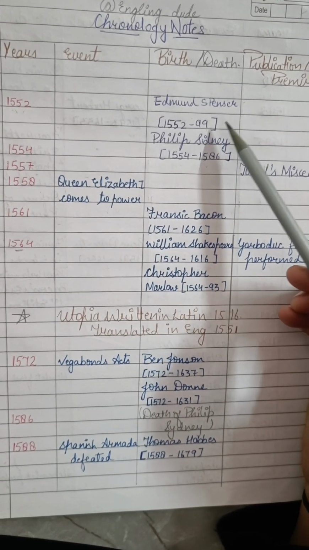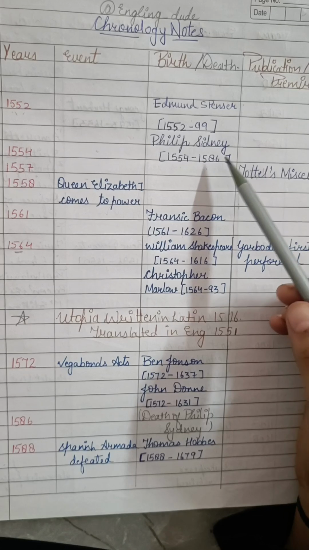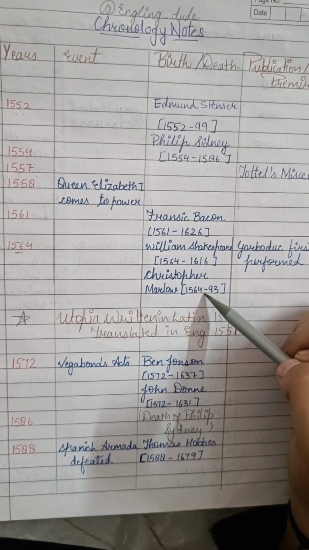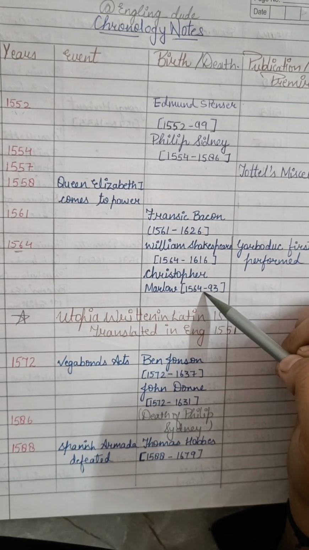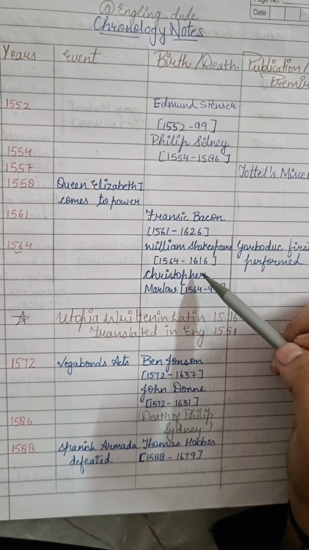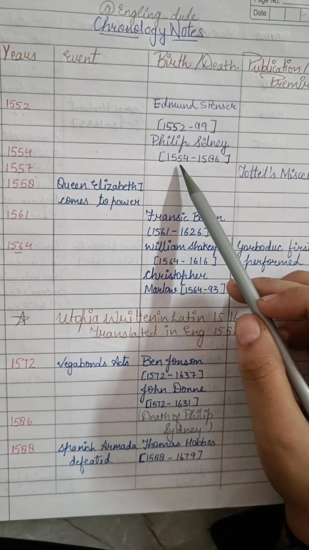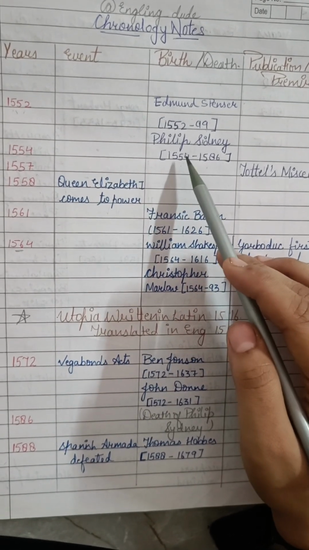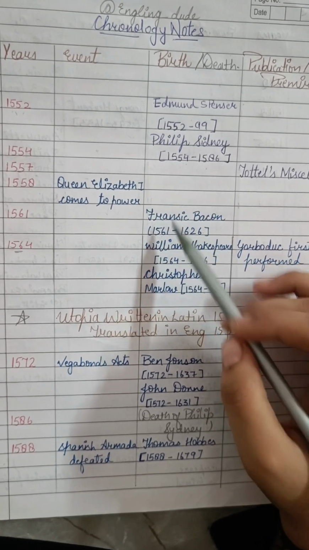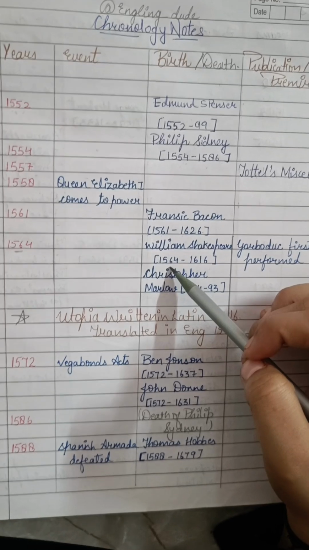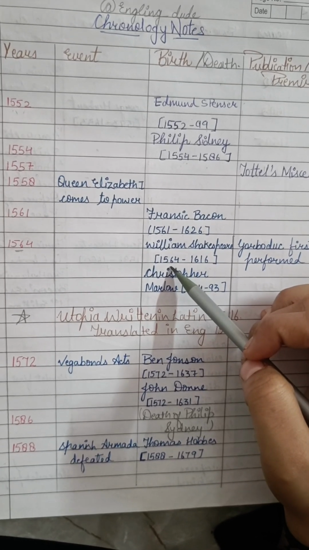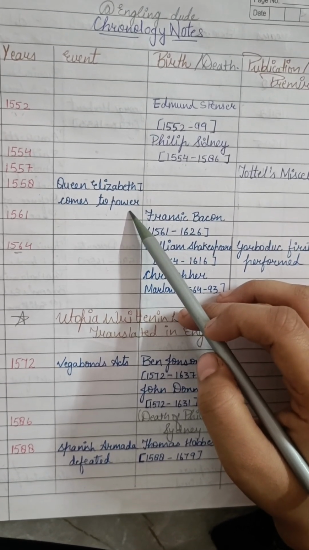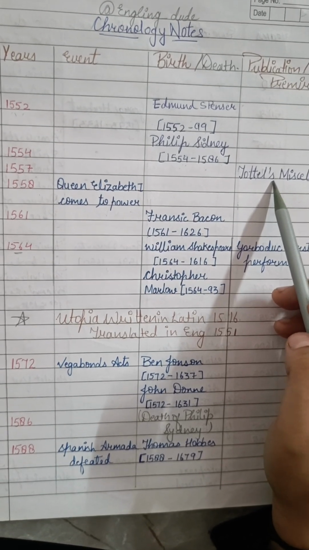Okay, so let's revise it once again. 1552, Edmund Spenser. 1554, Sidney. 1561, Bacon. 64, Christopher Marlowe and Shakespeare. And to revise this, remember that William Shakespeare and Christopher Marlowe were born 10 years after Philip Sidney. 1554 and 1564. So revise it like this. And Queen Elizabeth I comes to power in 1558, after Tottel's Miscellany was published.